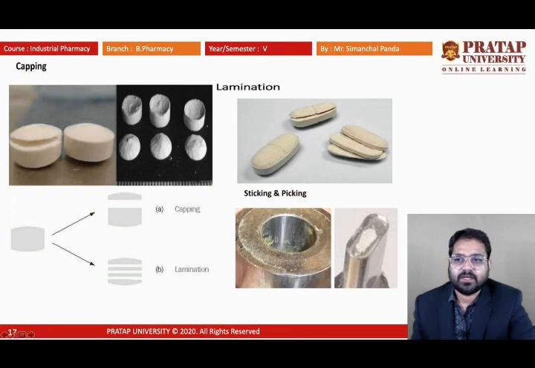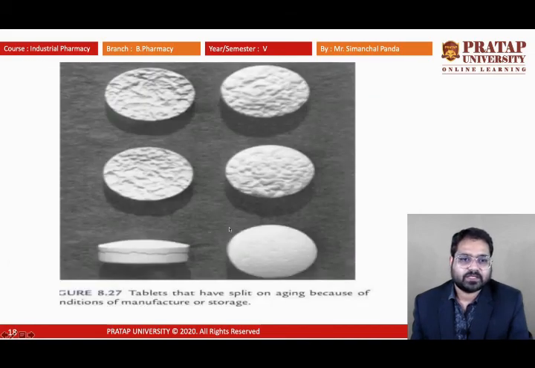As I discussed earlier, these types of defects are capping, lamination, sticking, picking, like this. Next class we will discuss more tablet defects and different quality control tests. It is a long chapter.